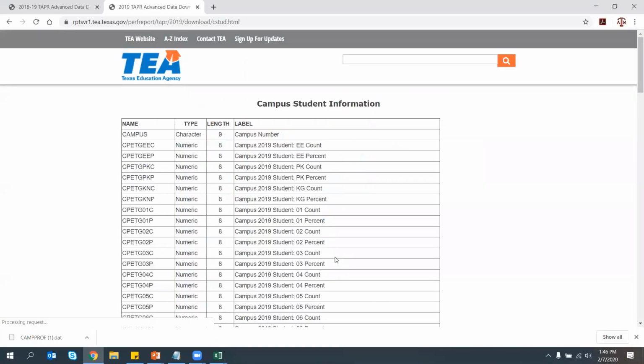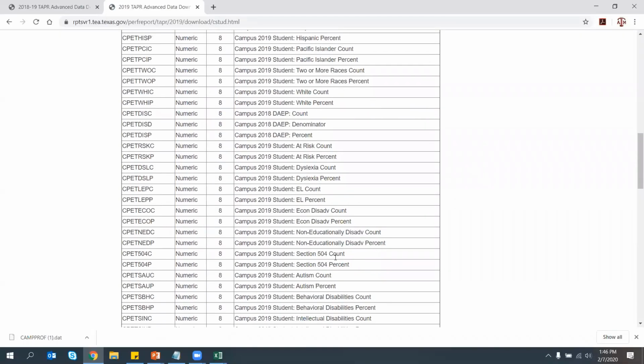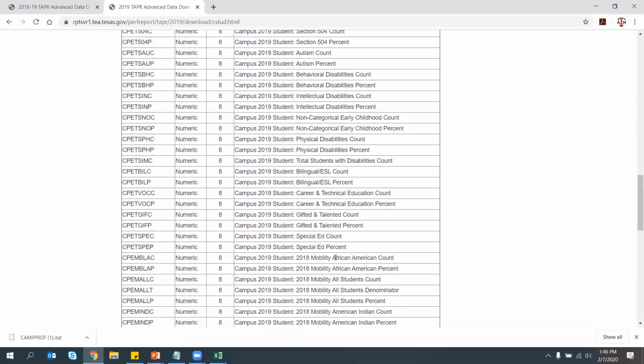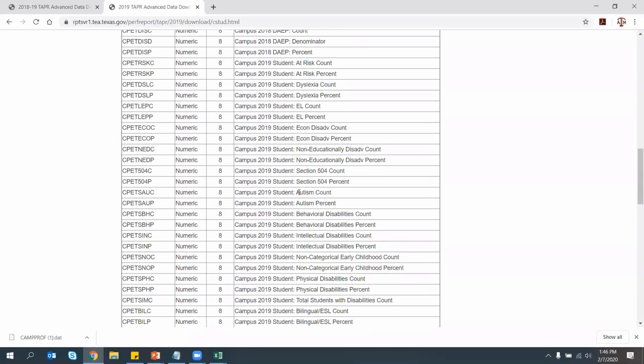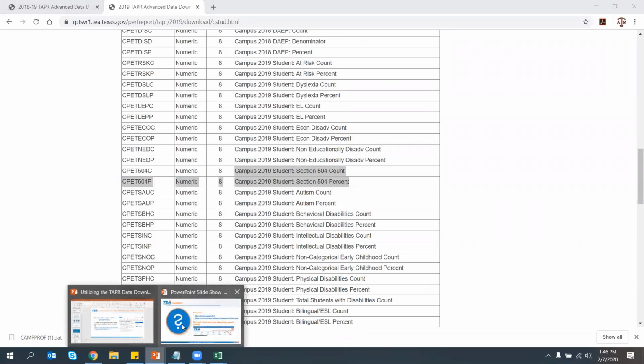Like for student information, is there a way to look at, for example, 504 counts of students by campus? Yes, we do have that as a variable in the TAPR data downloads. And so once you download the profile information, you can find out, for example, rank order, like all campuses in the state by 504. So there's literally tens of thousands of different variables in TAPR.